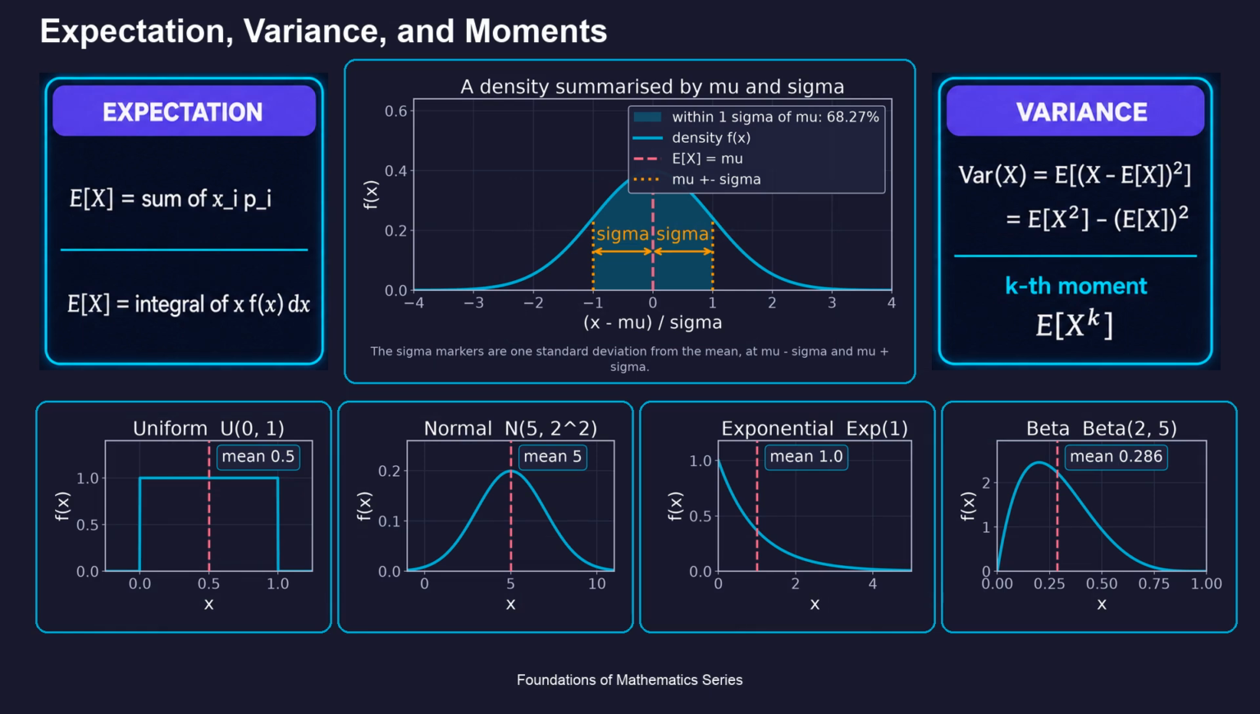2 numbers usually carry most of what we need to know about a distribution. The expectation is the probability-weighted average, a sum of x times p in the discrete case, an integral of x times the density in the continuous case. The variance measures spread. It is the expected squared deviation from the mean, and the convenient computing form is the expectation of x squared minus the square of the expectation. These are the first 2 of a family. The kth moment is the expectation of x to the power k. Uniform, normal, exponential, and beta distributions each have their own mean and variance.